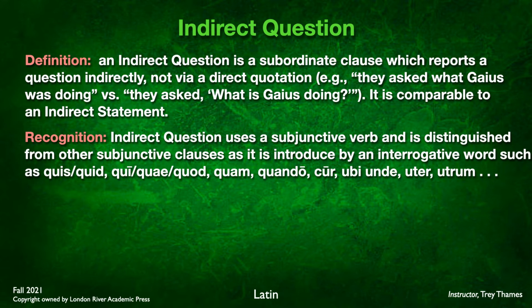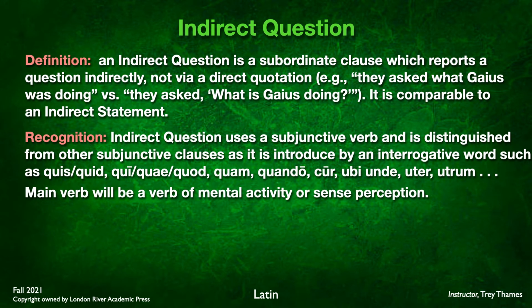But here we're going to introduce the secondary clause with an interrogative word, either quis, quid, quod, quam, quando, cur, ubi, unde, ute, utrum. Basically your why, who, what, how kinds of words that will help us to introduce the question, or the indirect question. Now how do we translate this? Well,